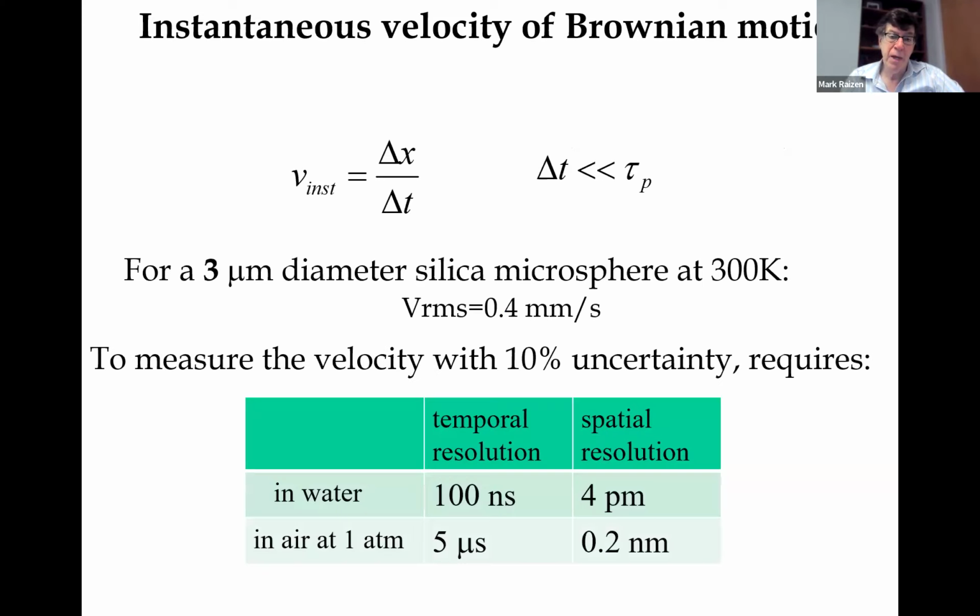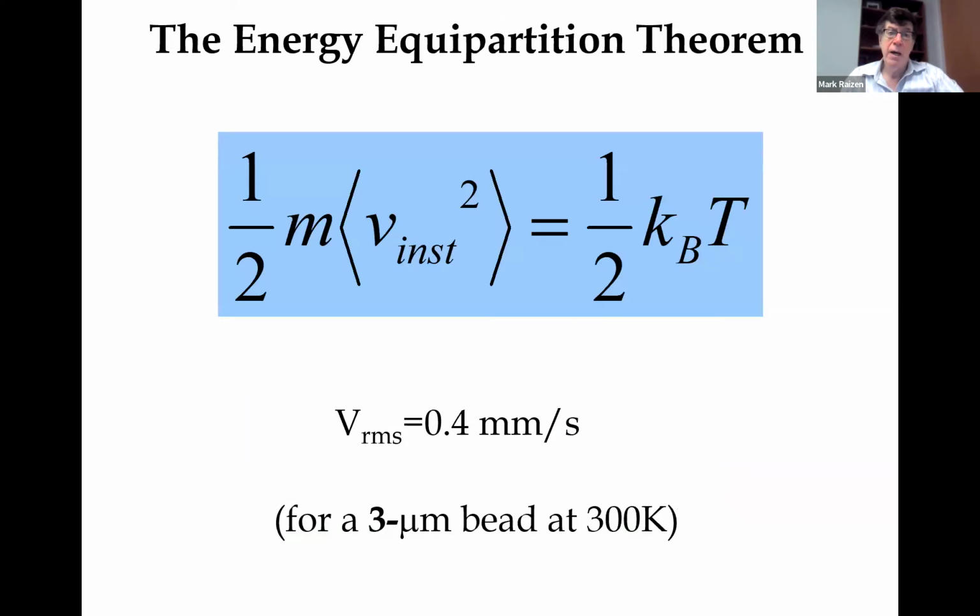If we want to measure this with about 10% uncertainty, that requires a very high temporal and spatial resolution, 100 nanoseconds in water and 4 picometers in spatial. That refers to the center of mass motion of the bead. In air, it's simpler, 0.5 microseconds temporal resolution and 0.2 nanometers in spatial resolution.